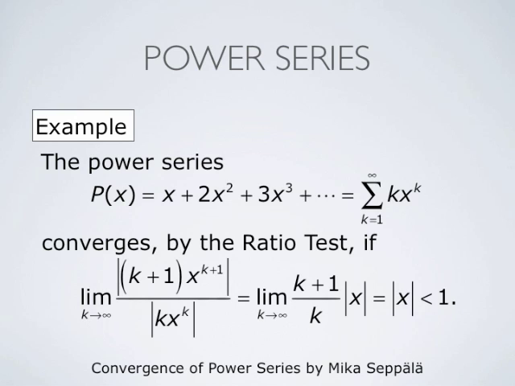Now, this quantity, k plus 1 times x to the power k plus 1 divided by k times x to the power k, simplifies, and we get k plus 1 divided by k times the absolute value of x. The limit of this as k goes to infinity is simply the absolute value of x. Therefore, we conclude that the power series P of x converges whenever the absolute value of x is less than 1.